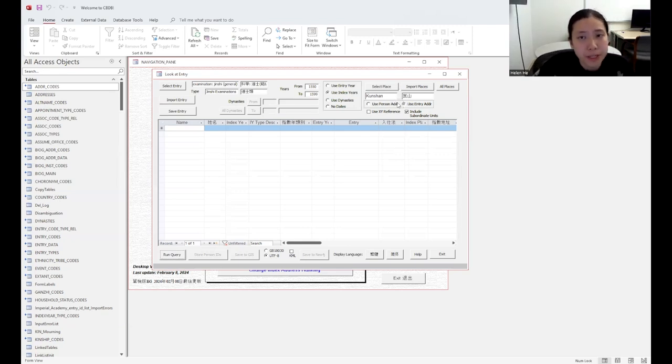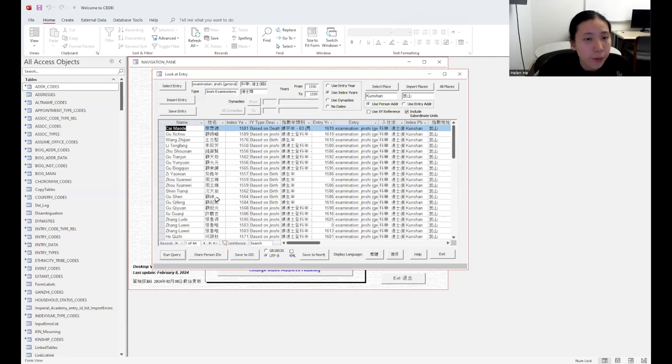Maybe what we will do is that we will look at the person address, people who came from Kunshan instead of people who entered for examination or entered into government from Kunshan, because there might not be that level of specificity in the historical records that this database is built from. So let us try use person address. Okay, here we go. We have 44 records of all of the people who entered government from these time periods as a jinshi from Kunshan region.